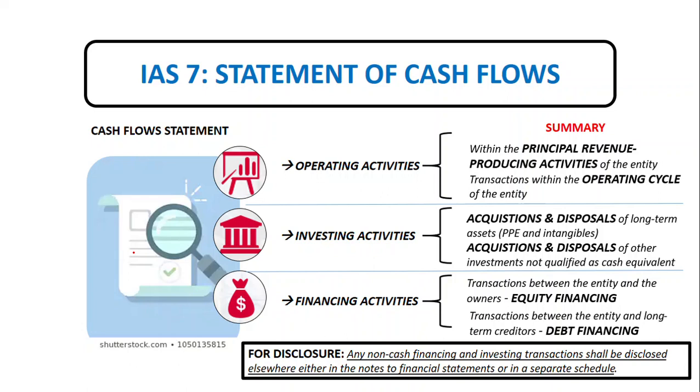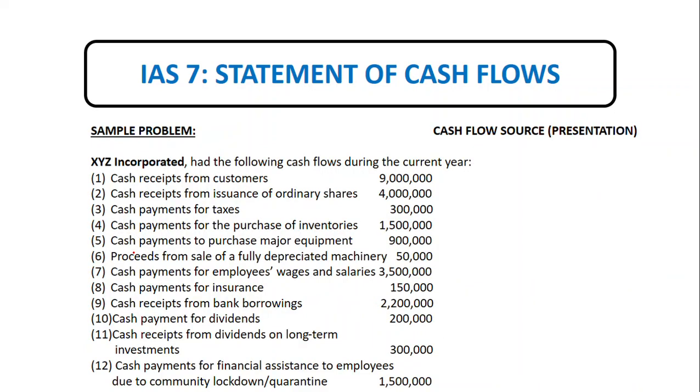For the disclosure requirement, any non-cash financing and investing transactions shall be disclosed elsewhere, either in the notes to financial statements or in a separate schedule. So here is an example where we need to identify which cash flow activity these line items are coming from. We also need to identify if it's an addition or subtraction to the cash flow statement.